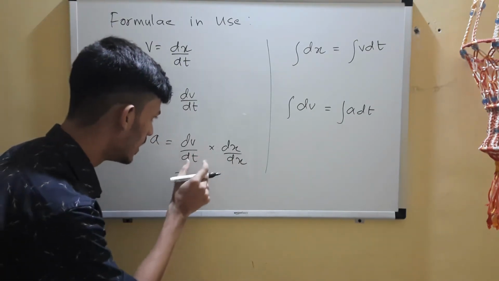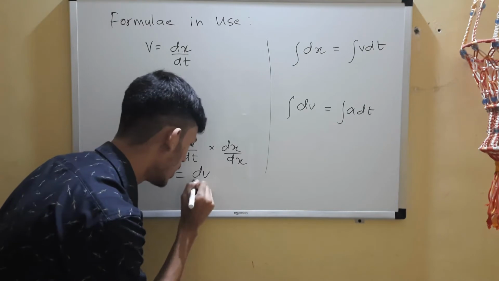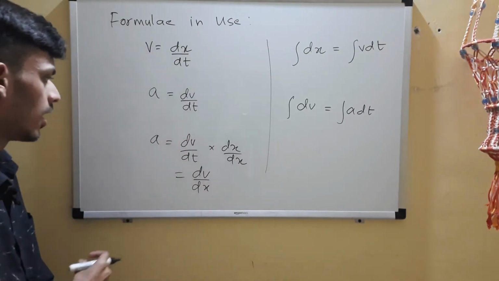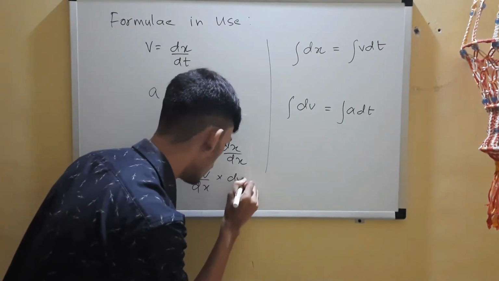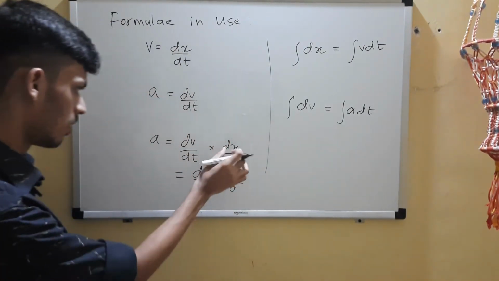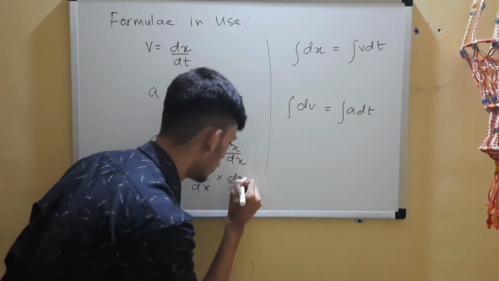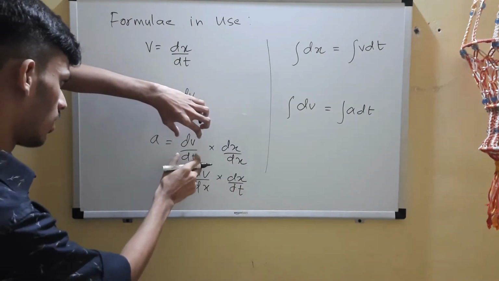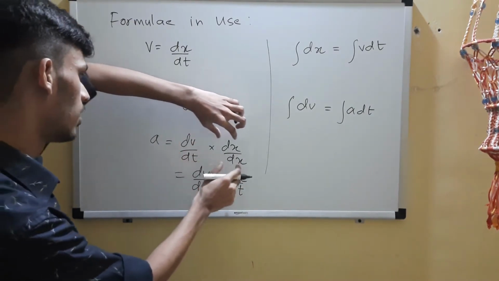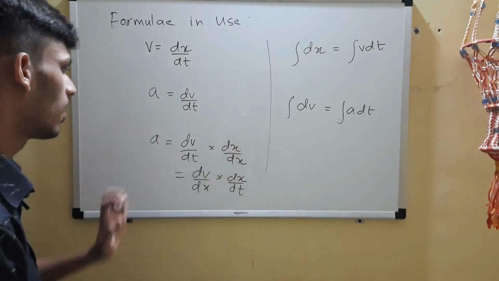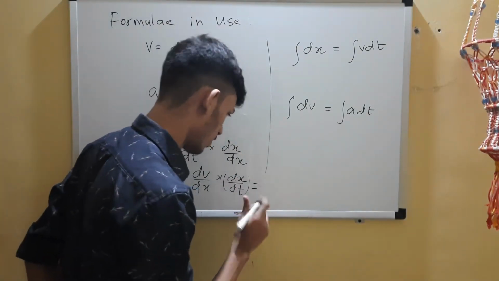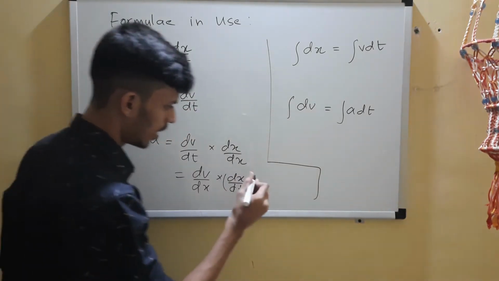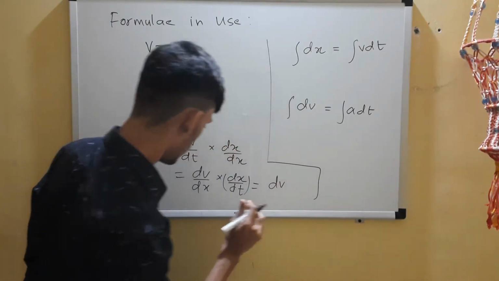Now split this dx: one you get below dv, and the other you keep above dt. So how did I split? One I got under dv and the other I got on top of dt. So what do you get from here? a is equal to dv